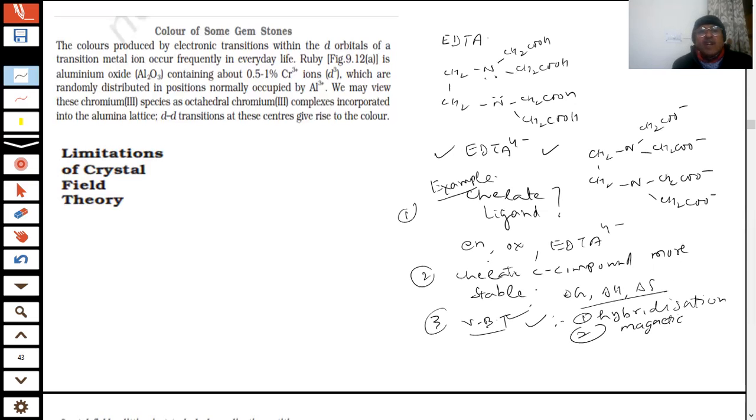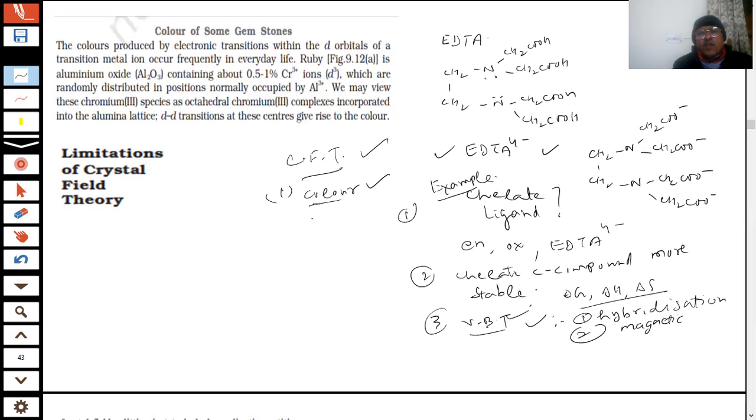Then we came to the crystal field theory, students. What is the most important part of the crystal field theory? That we were able to explain the color, including the color of gemstones. What is the reason for the color of coordination compounds, students?